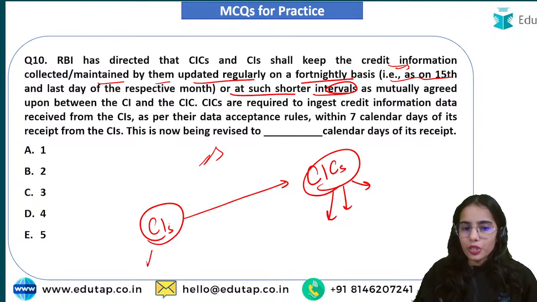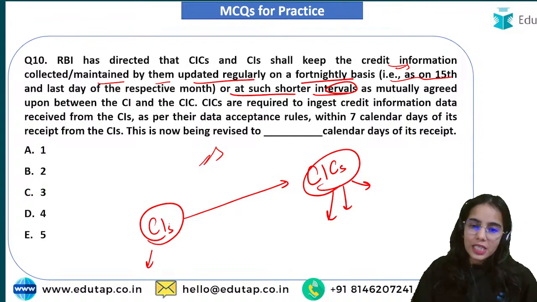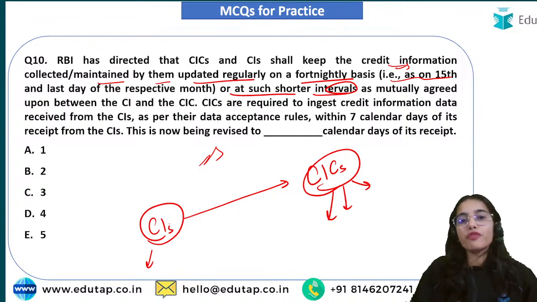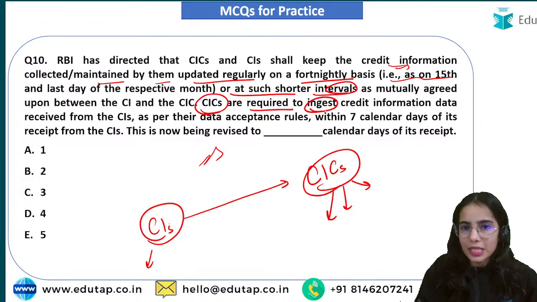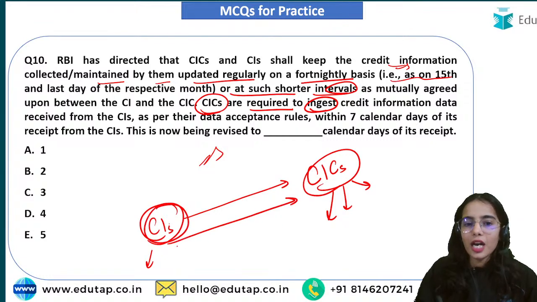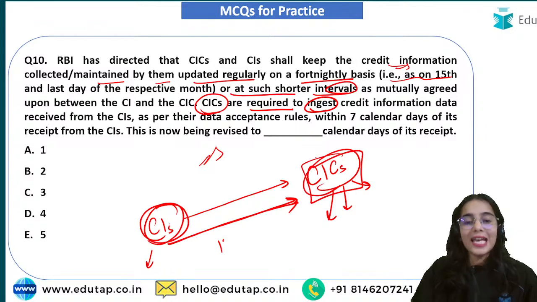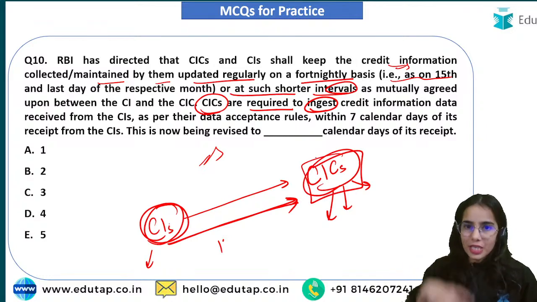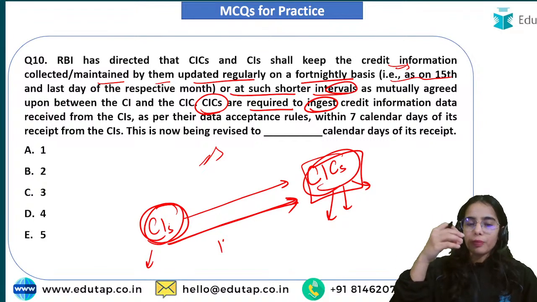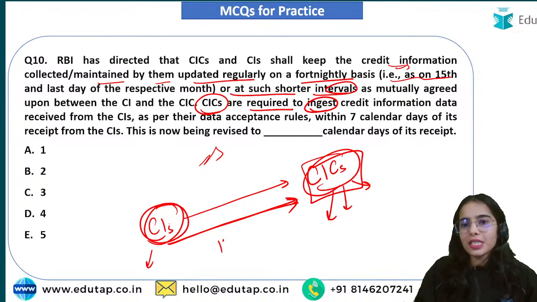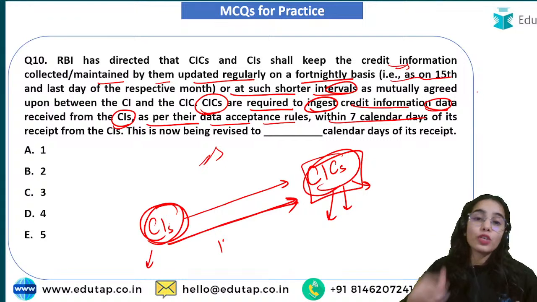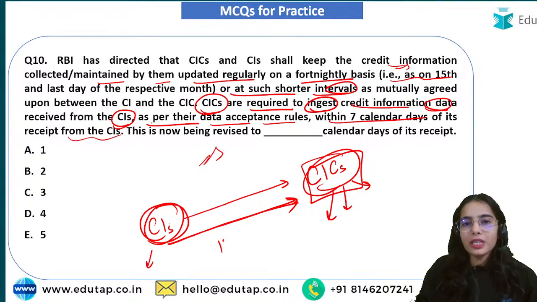So credit institutions that are providing the credit have to provide the information faster to the credit information companies. Credit institutions are going to provide the data on a fortnightly basis, and credit information companies are required to ingest the credit information data received from the credit institutions, as per their data acceptance rules, within 7 calendar days of its receipt. That was the earlier rule.